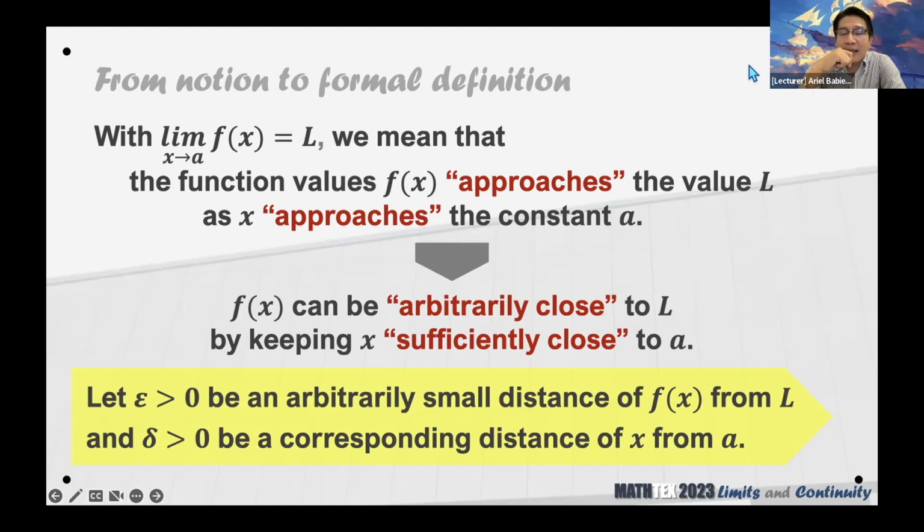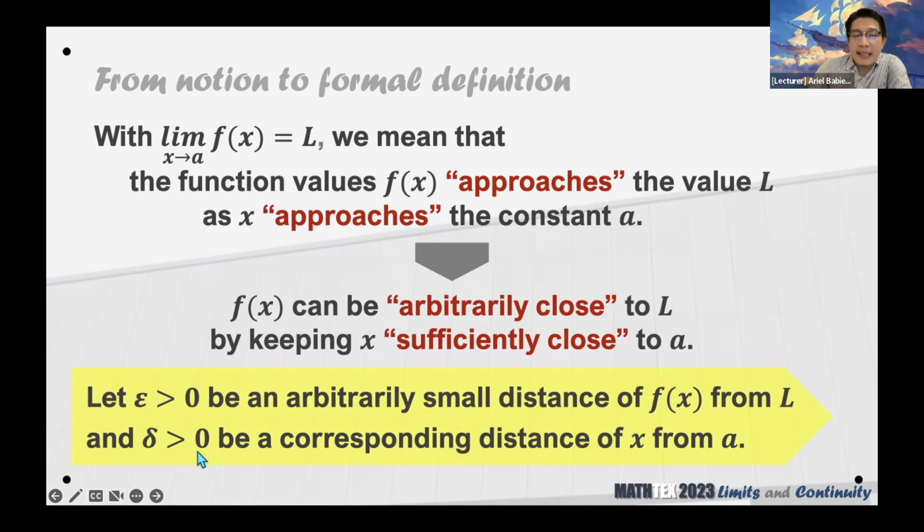So that's why in mathematics, we are not really saying a precise word that this is small or this is large. Look at that. Epsilon is an arbitrarily small distance. We are not really saying how small. We are just saying a relative observation of what we mean by closeness. Okay? So when we say small, hindi po tayo precise. Hindi sinasabi na pag sinabi nating less than 1, small na yon, or probably greater than 1, malaki na yon. We are not saying that. These are again arbitrarily close.